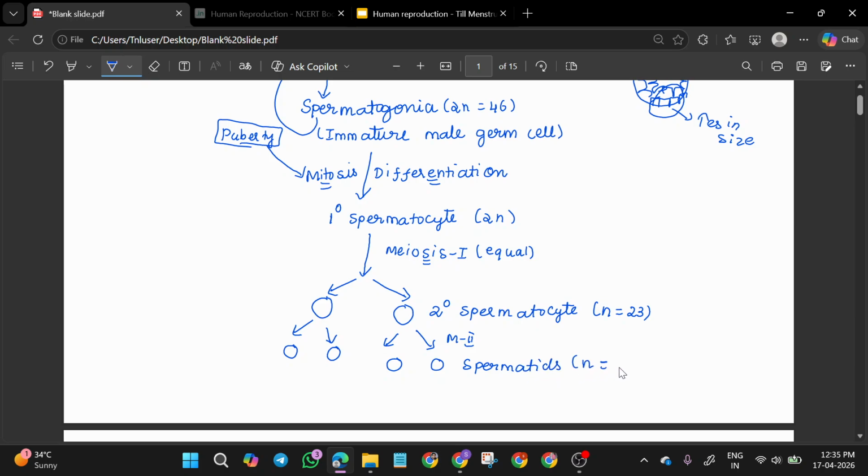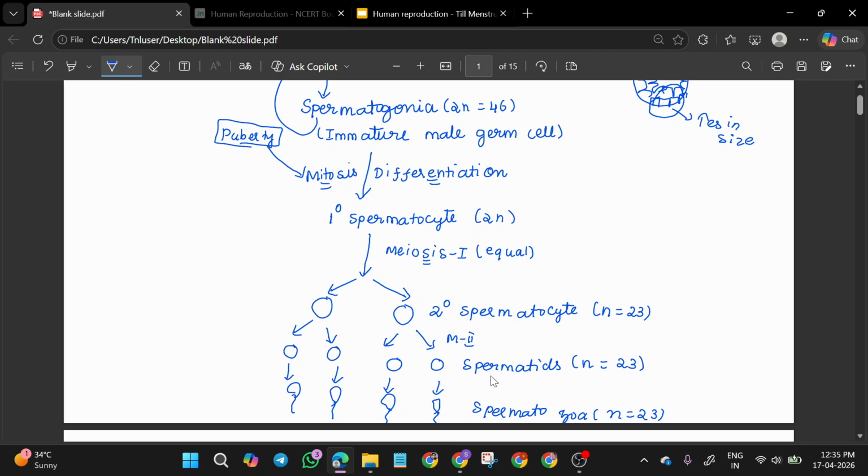Spermatids are also n equal to 23, and they get converted into the mature form of sperm, called spermatozoa, with a head and tail. Its ploidy is also n equal to 23.